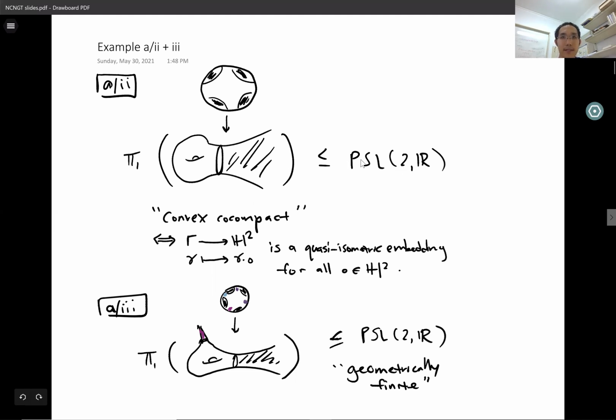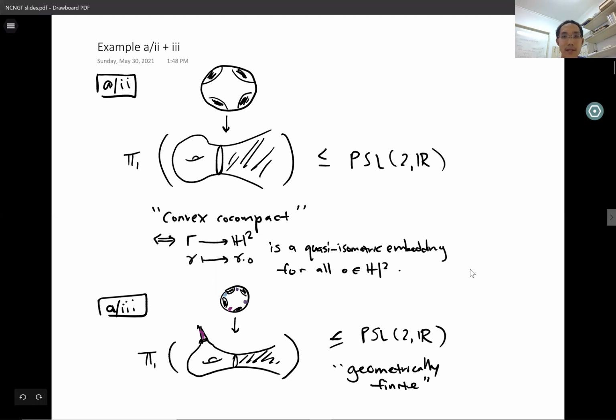Such a discrete subgroup, this image subgroup, is called convex co-compact because it preserves a convex subset of the hyperbolic plane called the convex hull. Here you can see it as the universal cover of the surface minus the funnel. So it's this hyperbolic plane, but with all these half planes, which are lifts of the funnel, removed. And the subgroup acts on this convex subset with compact quotient. So just the surface without the funnel.